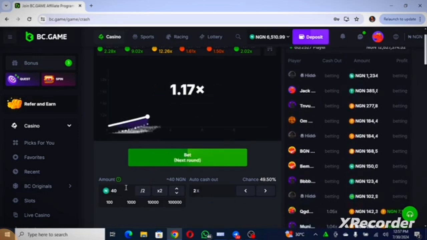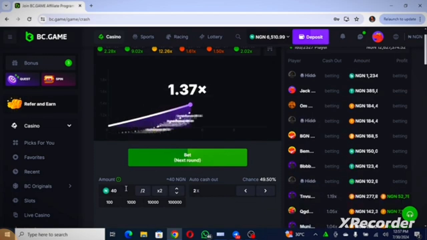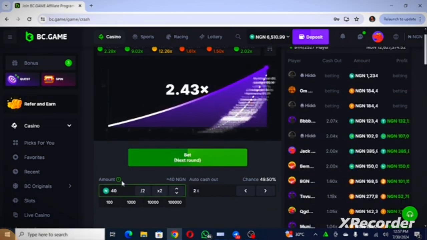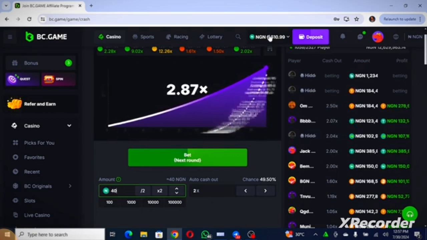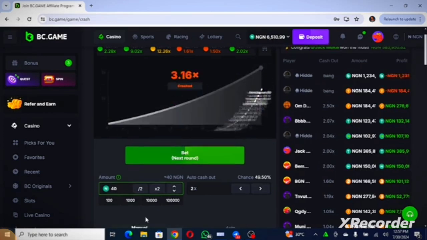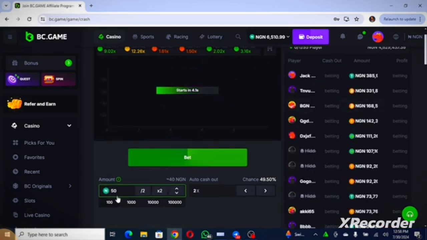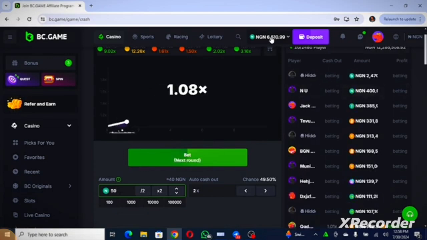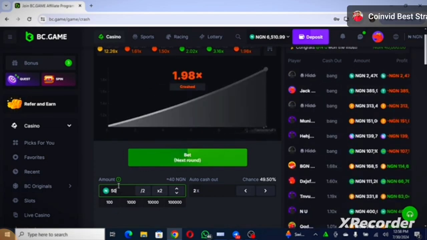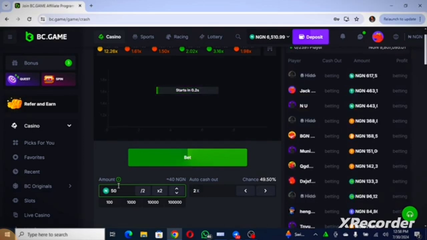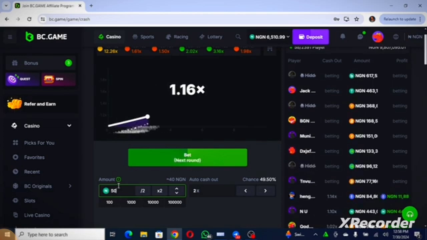So this first strategy is what? Any amount you want to start up with. If you want to start up with 10 naira, you're going to have at least 10,000 on your balance. If you want to start up with 20 naira, you would have at least 20,000 on your balance. If you want to start up with 50 naira, then you must have 50k on your balance. And the standard amount I want you to start up with is 50 naira, and then you must have 50k here. Now, as I have studied this particular thing, it does not pass around 5 or probably 6 to 7 without reaching that 2. But sometimes it does that.